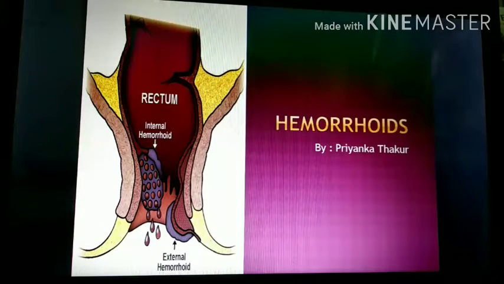Our today's topic is hemorrhoid. Hemorrhoids are normally the venous cushions that are present in the anorectal area. These are normally veins surrounding the anal area, but sometimes these veins get inflamed and swollen, so the condition is called hemorrhoid.